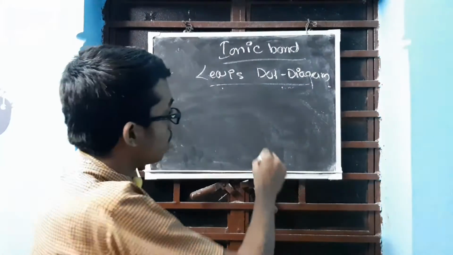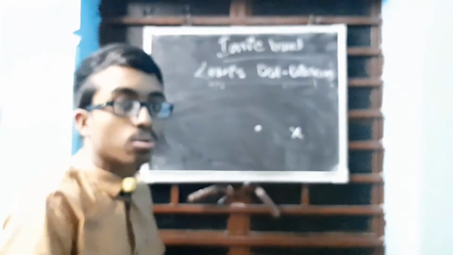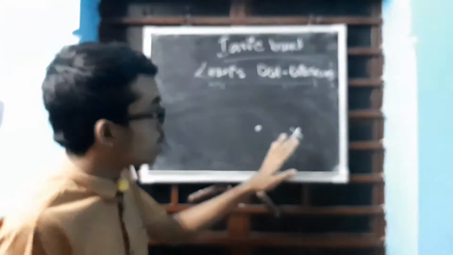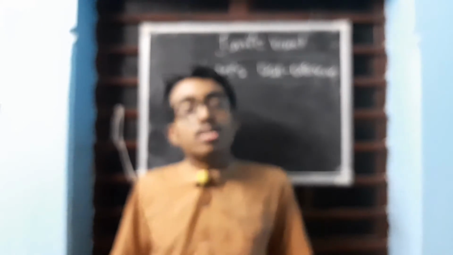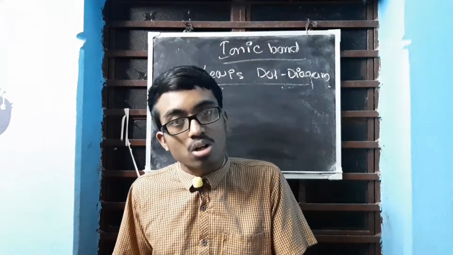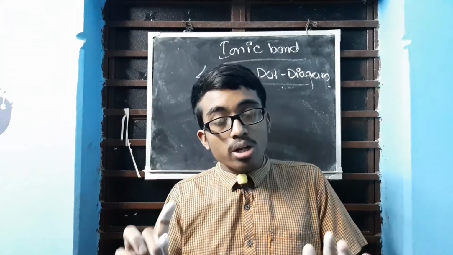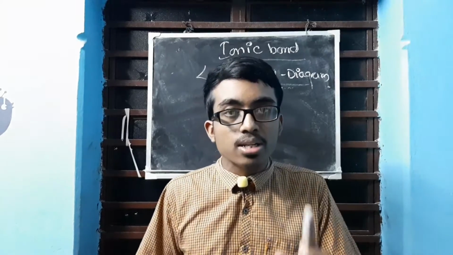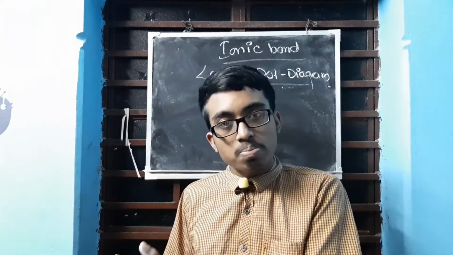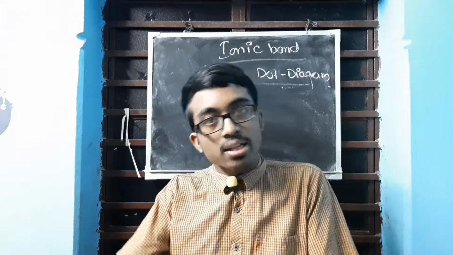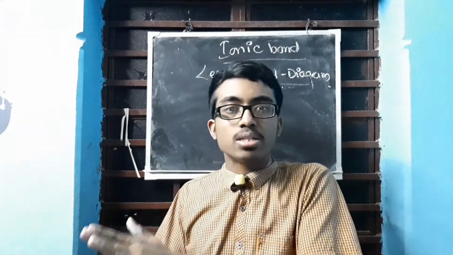If I am showing Na by a dot, Cl has to be shown by a cross. Both cannot be dots, otherwise how will you understand which one is sodium, which one is chlorine? So one has to be dot, other has to be cross. Now, if it is a structure, then only the product has to be drawn. If it is a formation, then first part of the reaction, combining, sharing, then it is the product.